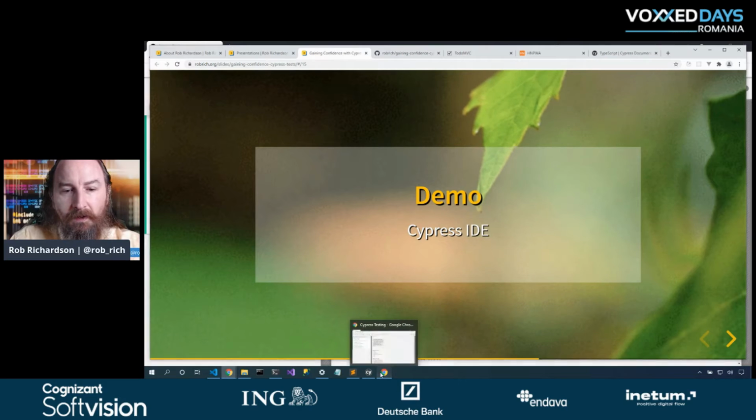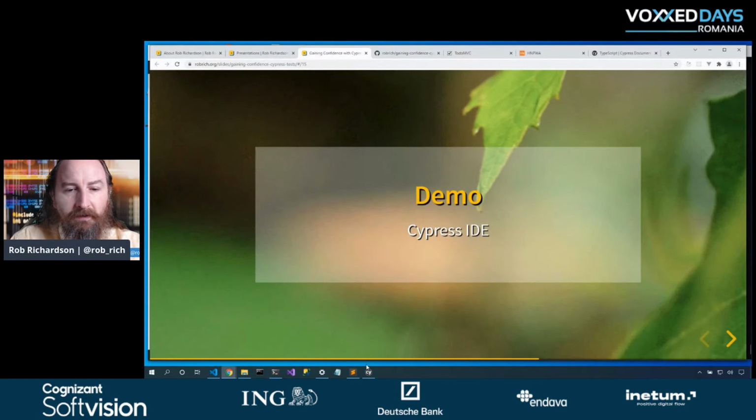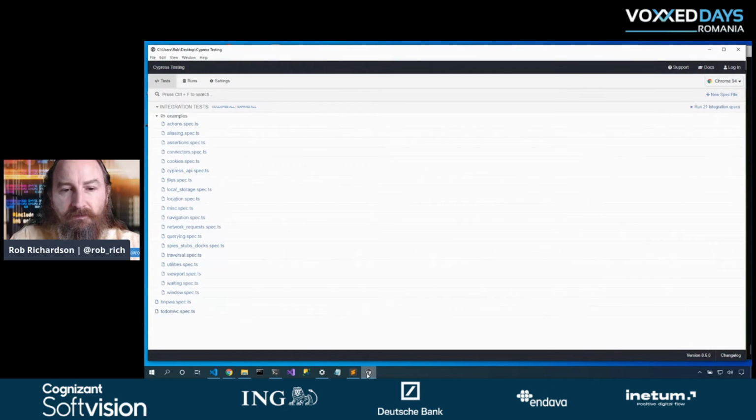So let me close this test and let's pull up the Cypress IDE. Now I can choose which browser I run my tests in: Firefox, Edge, Electron, which is a WebKit-based browser that's baked into this IDE. And in this case, I'm choosing to run them inside the IDE, but I could also run them headless as well. I can now choose to run all of my tests or pick a specific test to run. Here we can see the example test that Cypress has scaffolded for me. And so I could run one of these to be able to see how this interacts with their website.